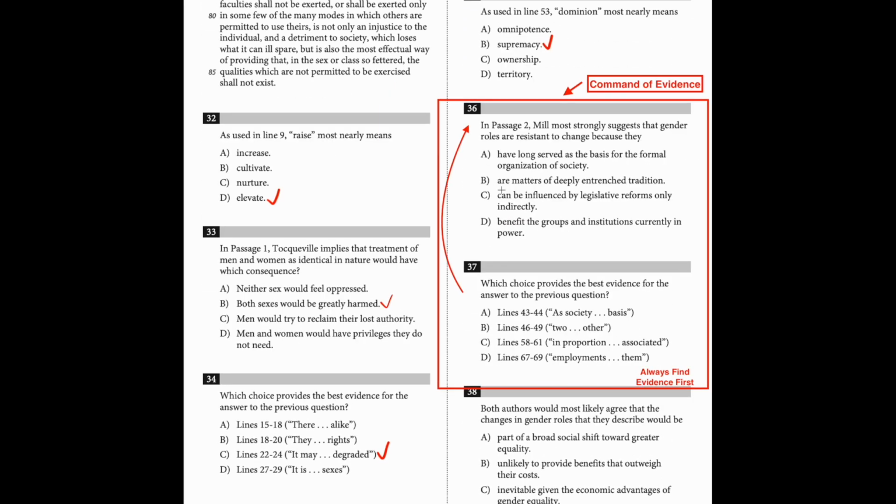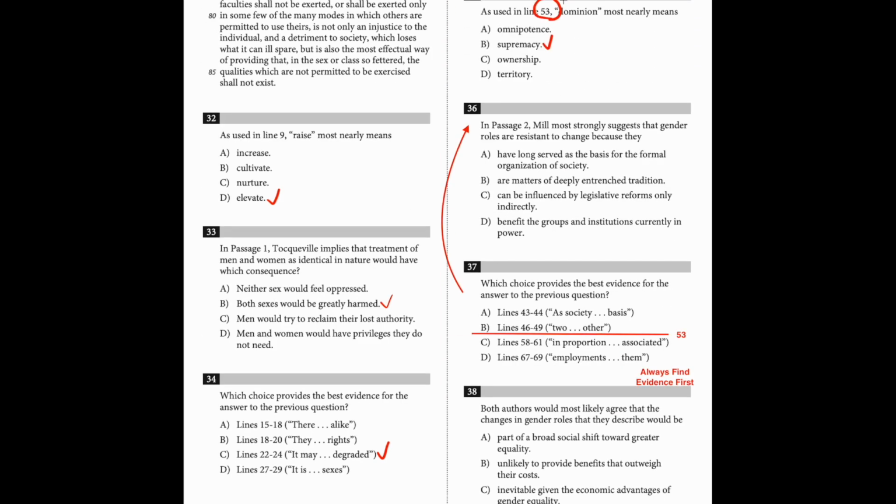Question 36 and 37 are related command of evidence questions. As I said before, I like to find the evidence first. I use the trick called line number rule that works 85% in this type of question, which I will expound specifically in future videos. You see the line number here, 53, in question 35, which means 85% of the chances.